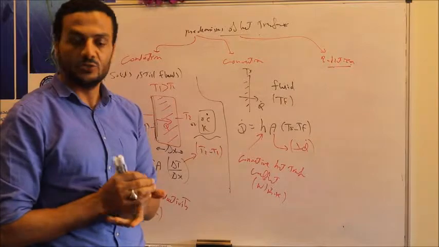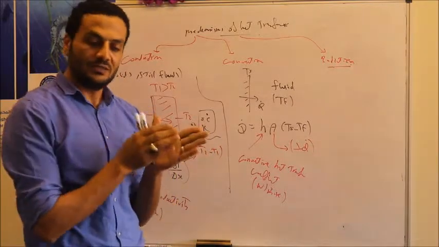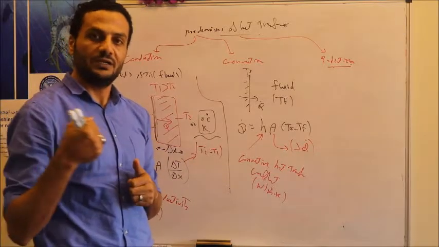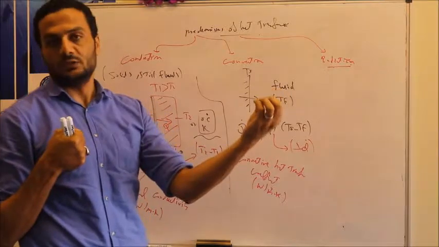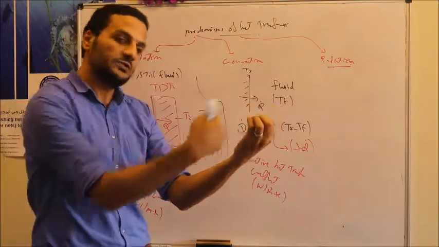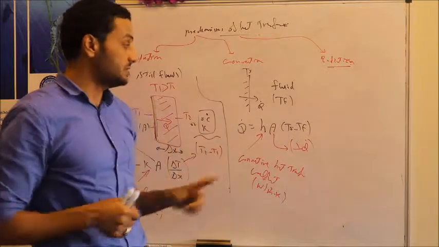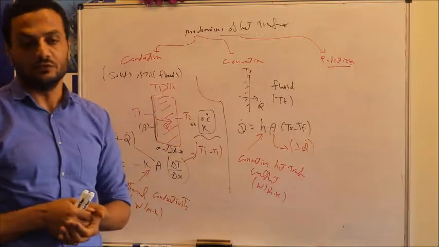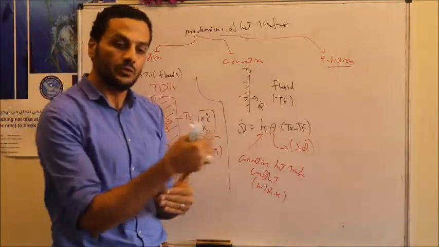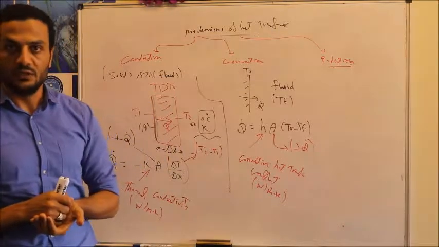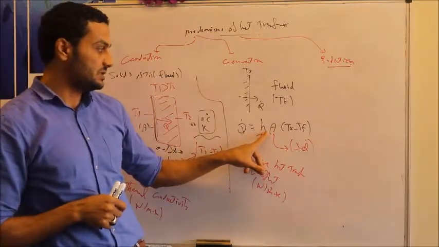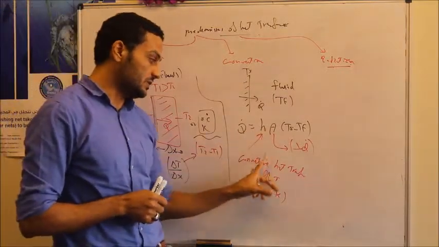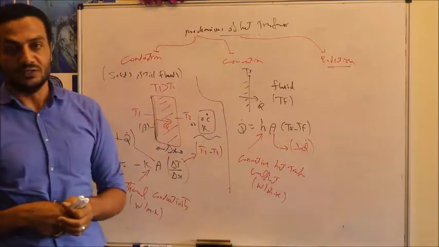We are not applying any force to move this air. That's why this egg may take a long time to cool. To speed up this cooling process, if we have a fan and we put this hot egg in front of it, we are forcing the air to go with higher velocity. In this case, we are increasing the convection heat transfer coefficient, and it is called forced convection, because we force the air to go through this body and cool it down. So forcing the air results in a higher heat transfer rate, due to the higher convection heat transfer coefficient.